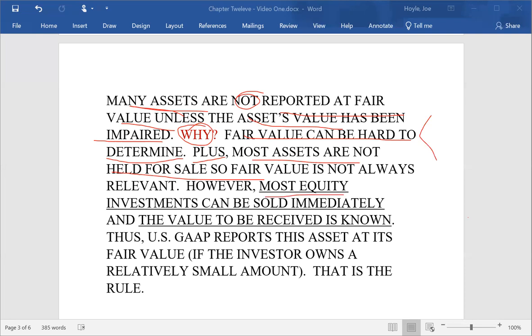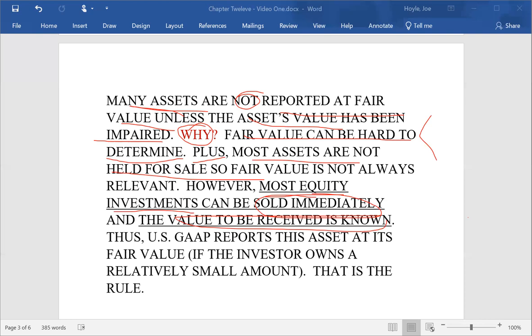Most equity investments, so purchasing shares of Apple, for example, or purchasing shares of some other company that can be sold immediately and the value is known, is normally going to be reported at fair value. So if you have shares of one company, Coca-Cola, for example, you can easily look up on the internet, find out the value of those shares at this particular second, and know for a fact that you can get that money by selling them on the stock exchange. Now, not all stock is like that, but an awful lot of stock is, that you can get the money immediately and you know how much that money is.